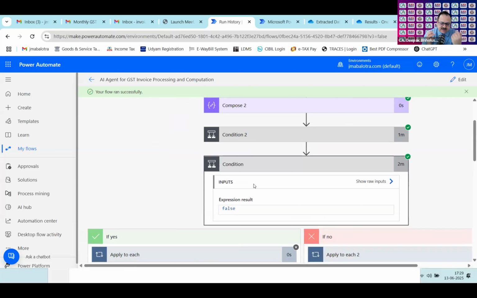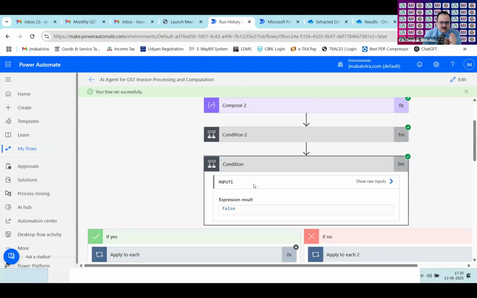Okay. What if, let's take the real-time scenario, the client has sent you the mail and in the subject line purchase has been mentioned, right? And again, while writing the purchase, there are spelling mistakes also, and it happens very commonly. And within one email, both the purchase invoices as well as sale invoices have been attached. Then, sir, the thumb rule garbage in, garbage out will follow, because there is nothing like that we can make a flow which can actually differentiate between the sales and purchase invoice, unless otherwise we have configured it for a particular client.